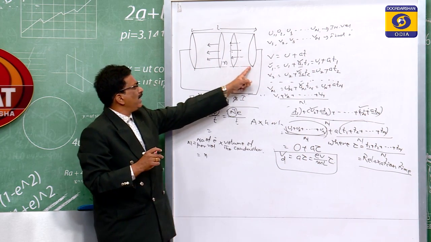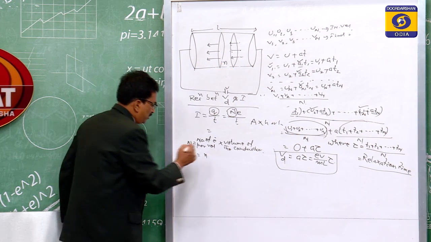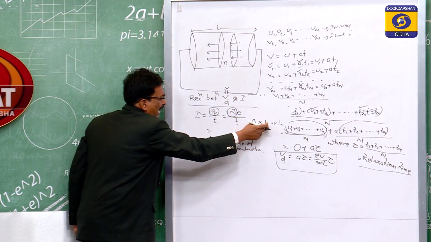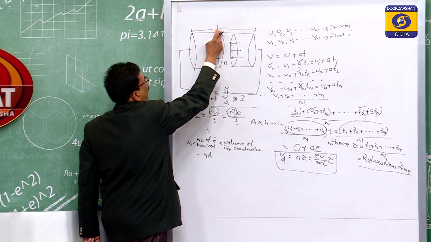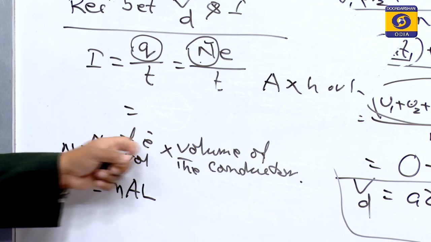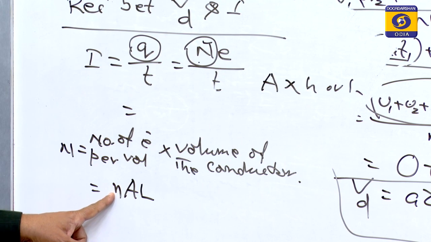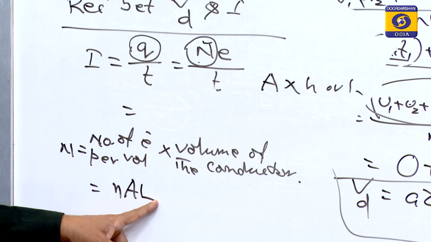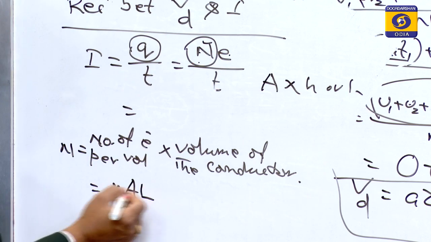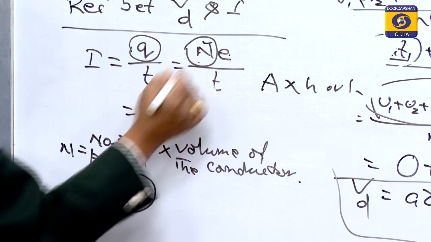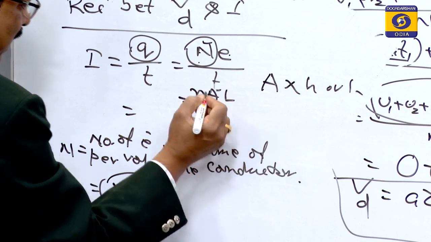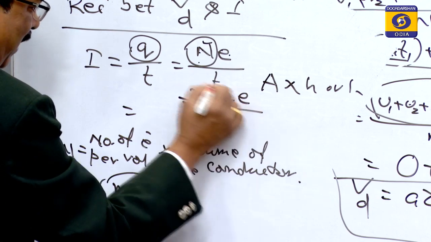Suppose the area of this conductor is A, and volume means area into height or length, and the length covered is L. So, the number of electrons is n A L, and the charge q is equal to N e. So, N is equal to small n A L, and the current I is equal to n A L e by t.